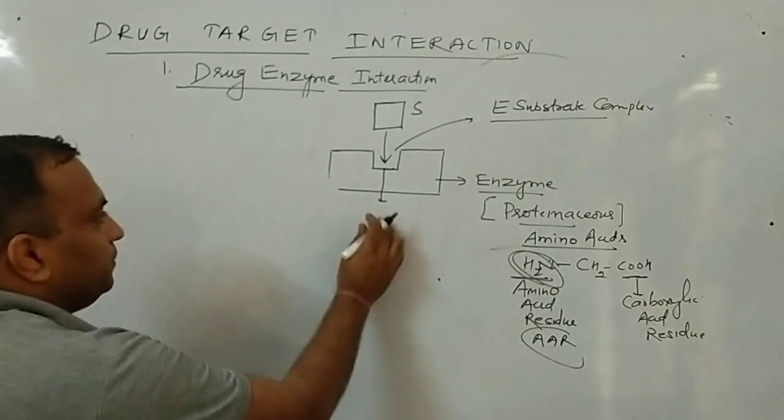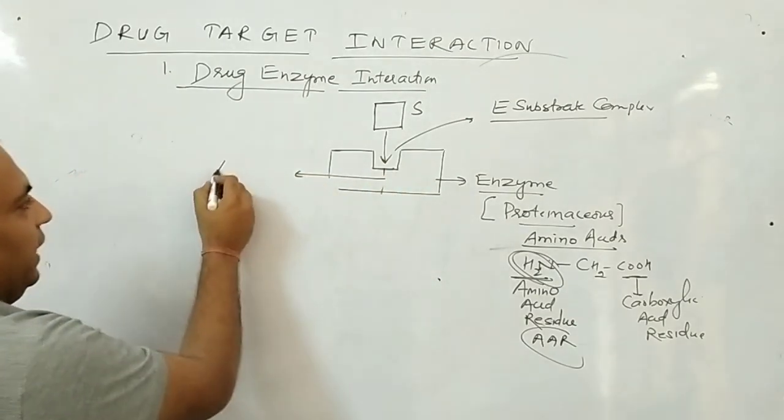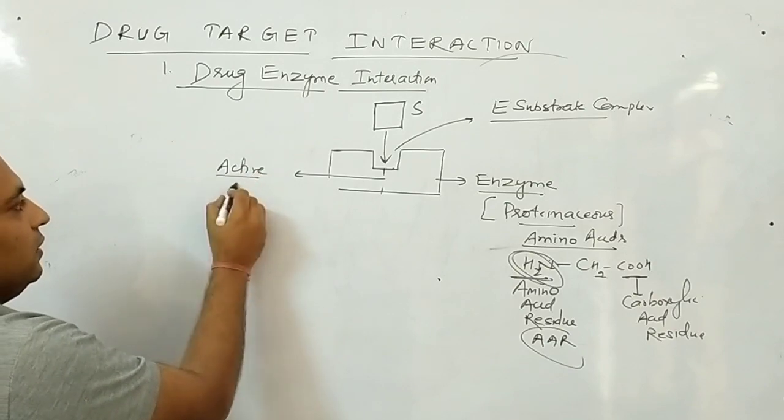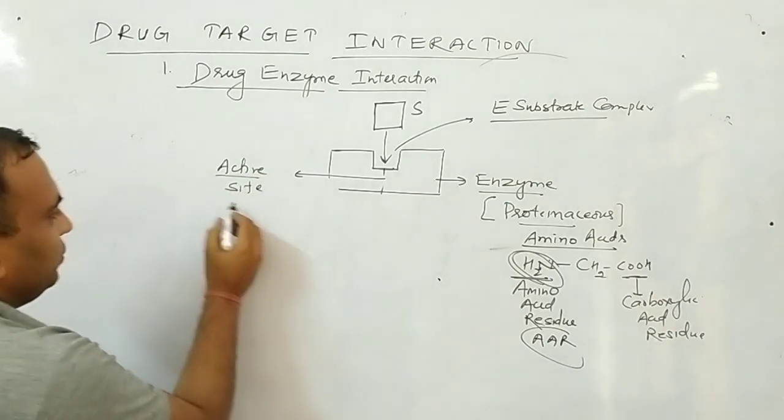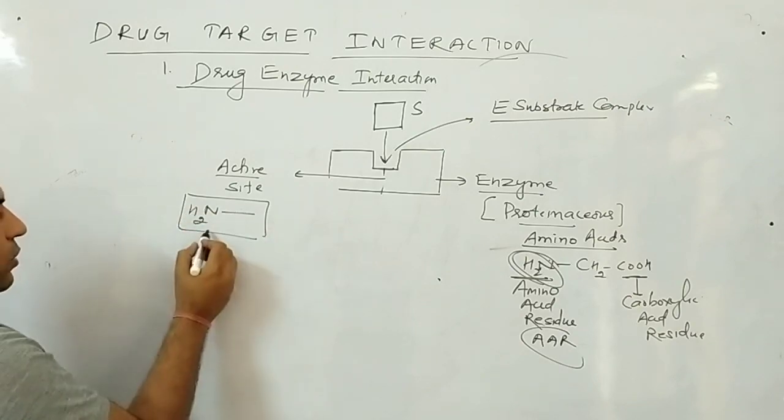When this combines, I write the active site, and the active site has which residue? Amino acid residue.